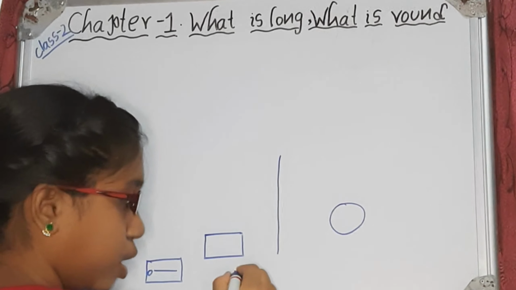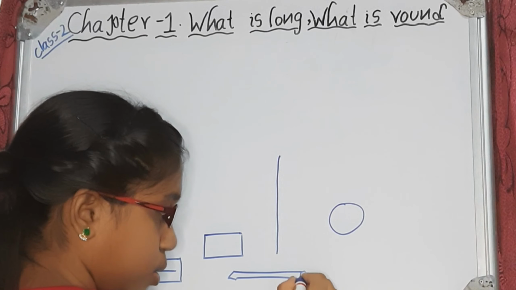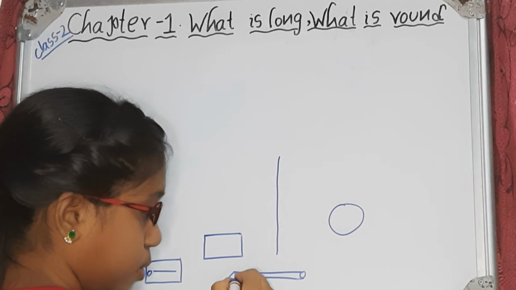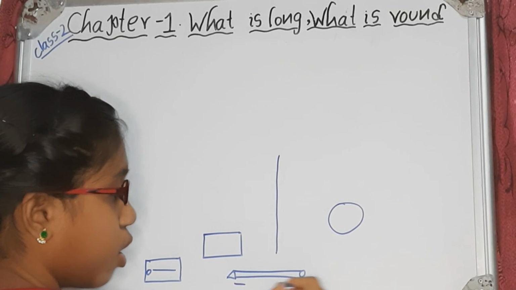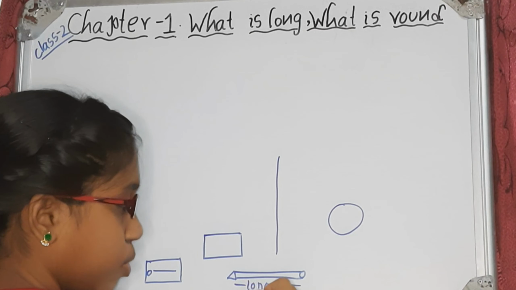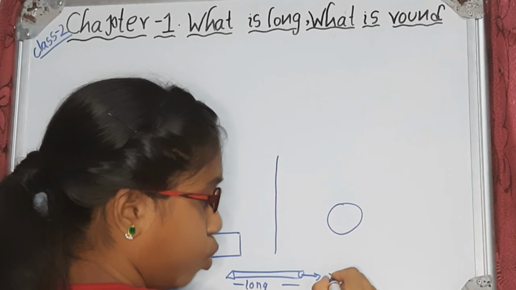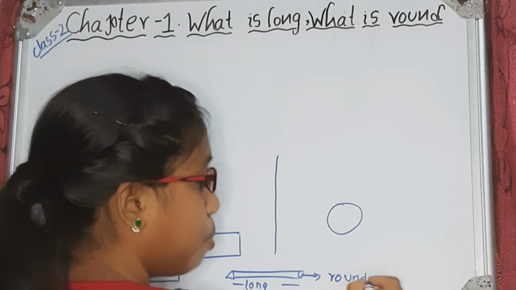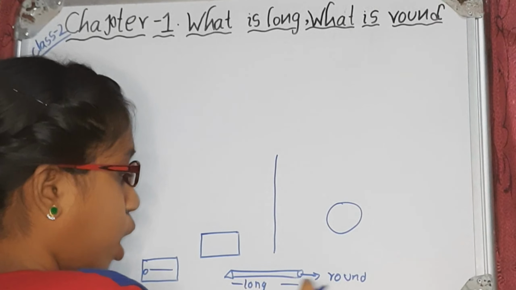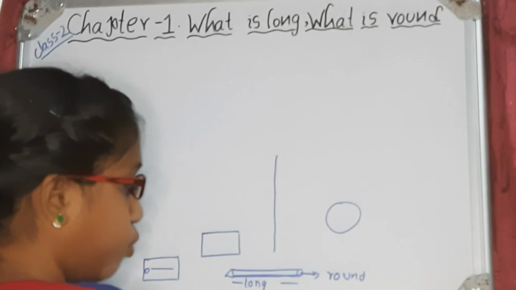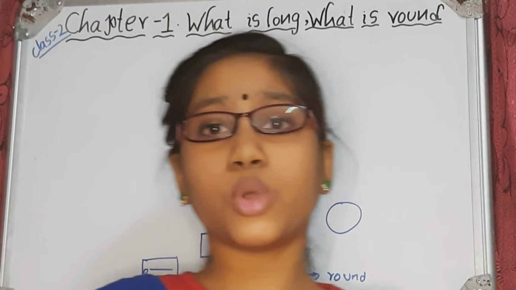See, one more example, take a pencil. If you take a pencil, this is the long, and this top one will be round, because it is in the shape of a circle, so it would be round. And this side one will be long. I think you have understood this very well.